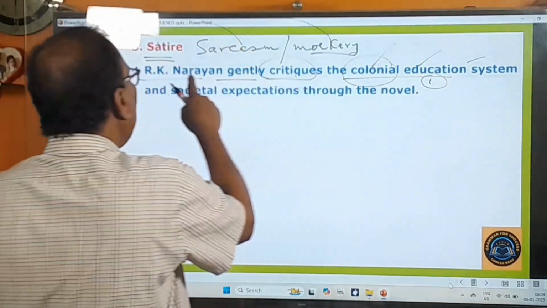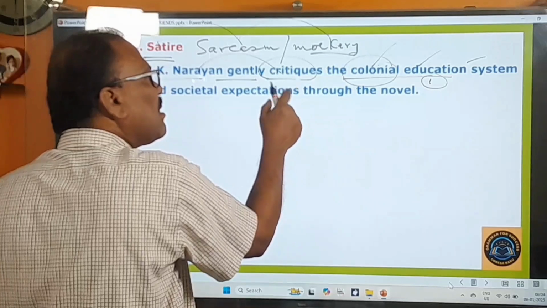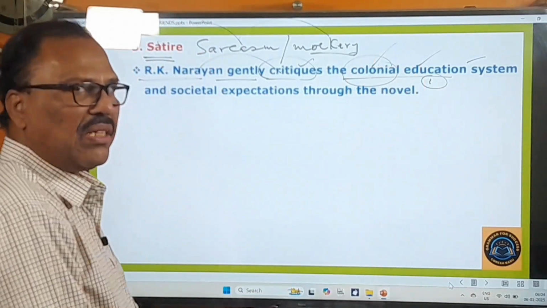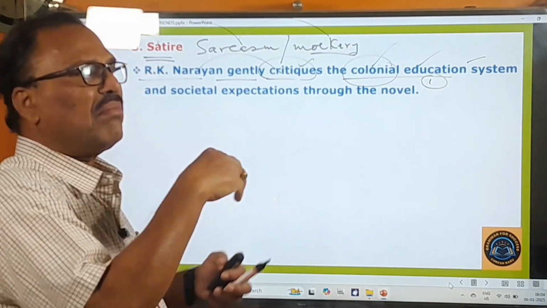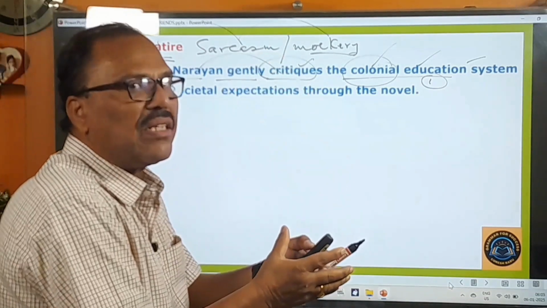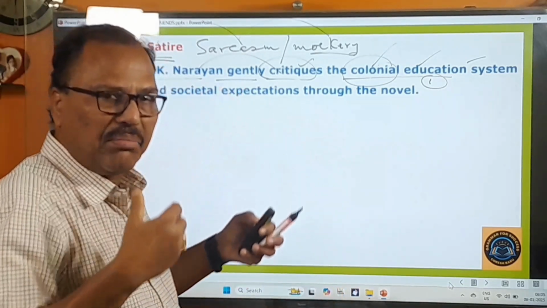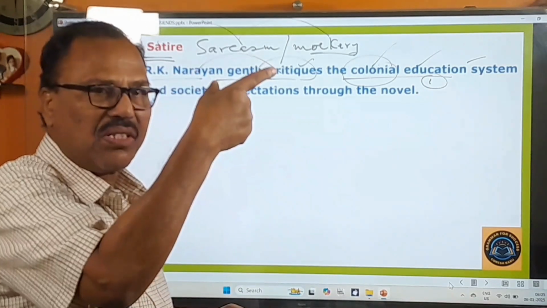India was a colonial country during that time, and the education system is therefore called colonial education system. And here in this novel, R.K. Narayan critiques, means criticizes, this colonial education system. That education system was aimed only at making the Indians servants, to work under the British rulers only. That was the purpose of that education system.